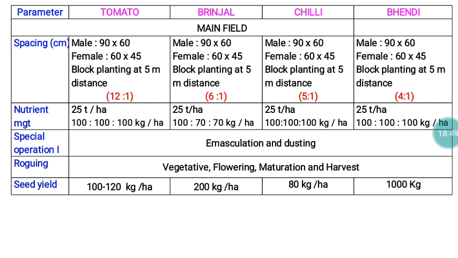For brinjal we recommend 70 kg of NPK per hectare. Roguing is done at the vegetative, flowering, maturation and harvesting stages. Seed yield is 100 to 120 kg per hectare in tomato, 200 kg in brinjal, 90 kg per hectare in chilies, and 1000 kg in bendy.